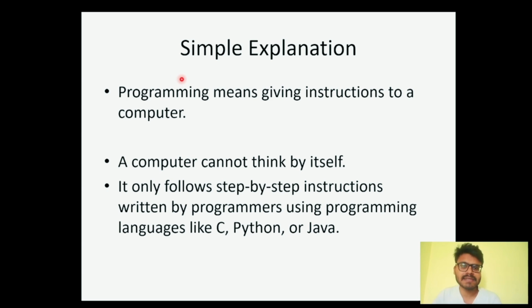Here is a simple explanation of programming. Programming means giving instructions to the computer. Assume yourself as the master and the computer as the slave. The computer should do all the work which the master says. And here is the thing: the computer cannot think by itself. So the master should tell the computer how to do the work.